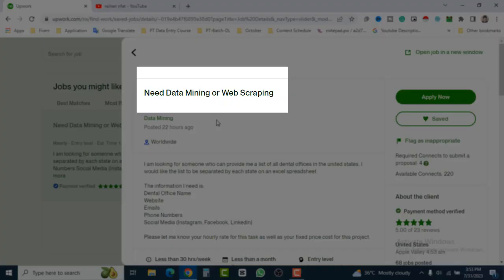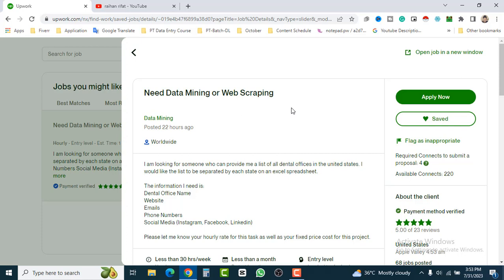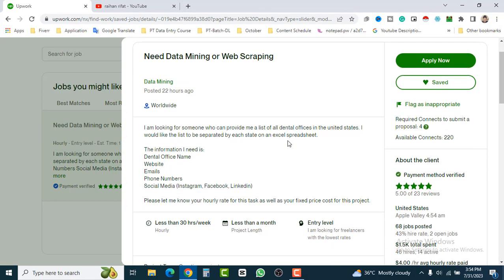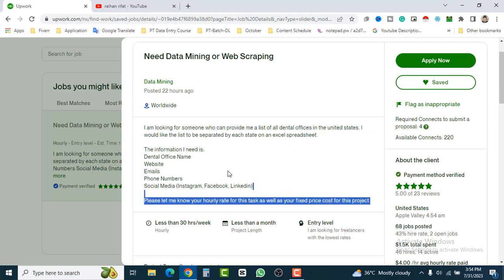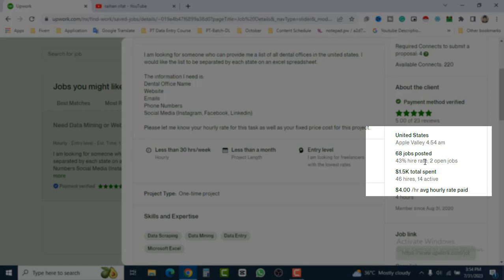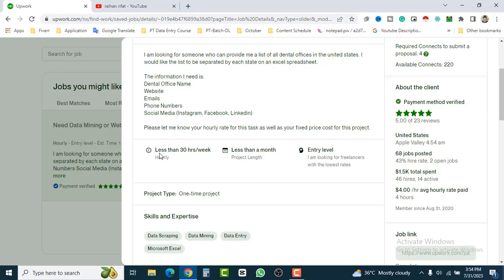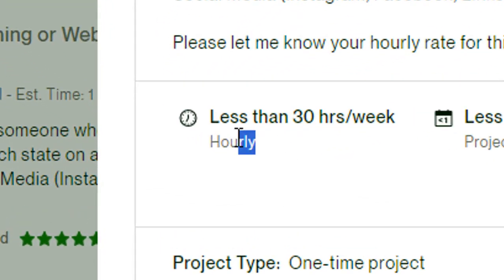So the project title is Need Data Mining or Web Scraping. Basically it's a buyer description, and the buyer needs a freelancer who will finish this job. The buyer is from the United States, and the hire rate is 43%. It's pretty good. And here you can see it's less than 30 hours per week. That means it's an hourly job.